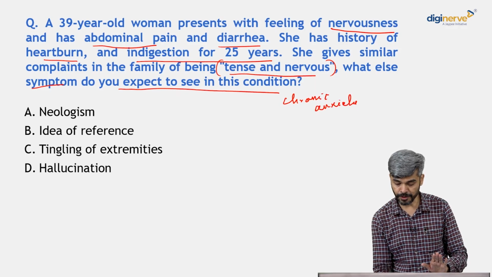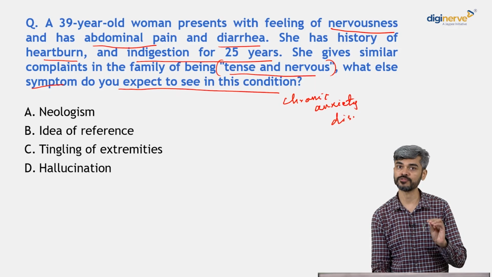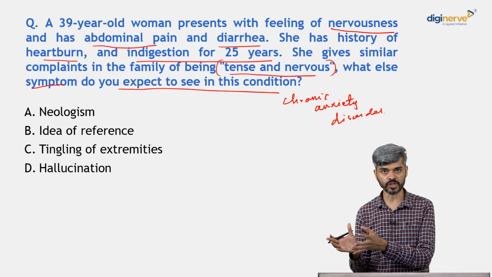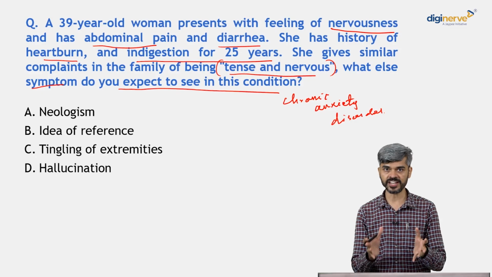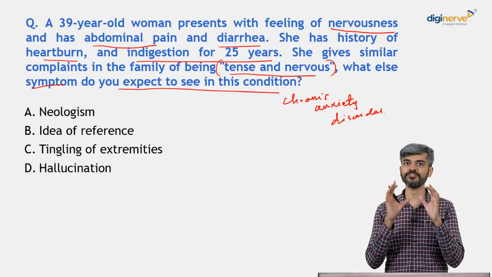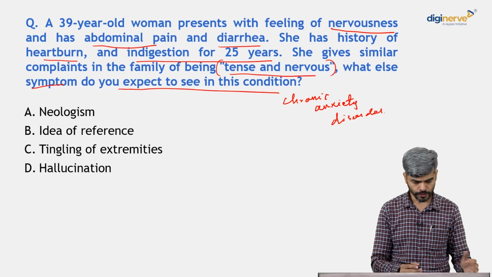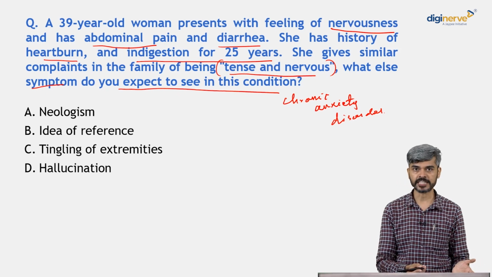With this limited information in the MCQ, it is very difficult to ascertain whether it is, say, a generalized anxiety disorder, right? We don't have enough history in this MCQ, but we can definitely know that there is a chronic anxiety disorder in this patient. So what other symptom can we expect in this patient?